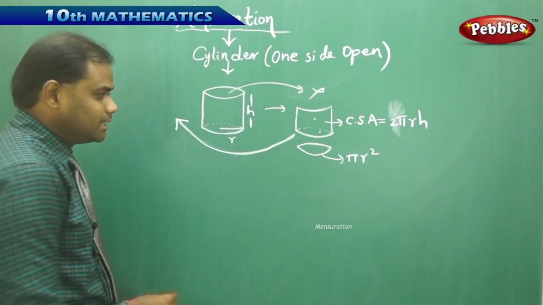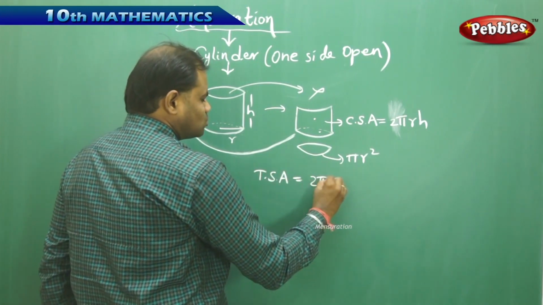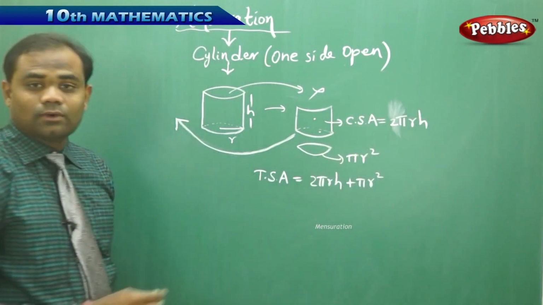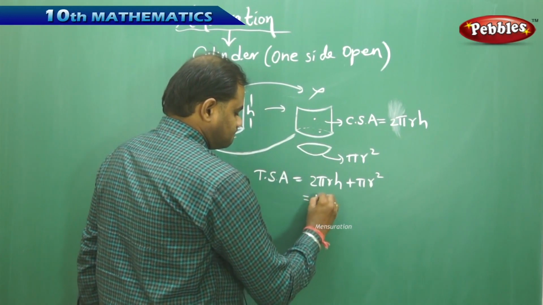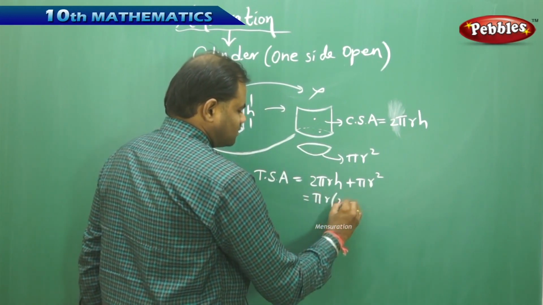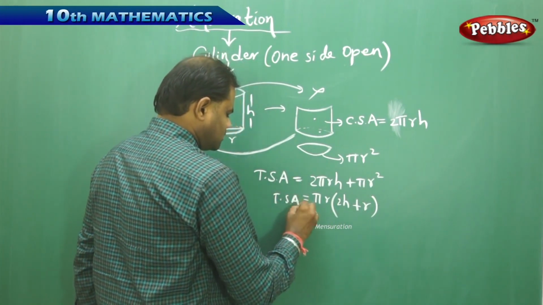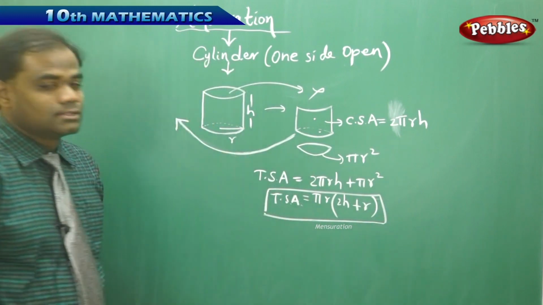Therefore, the TSA of an open cylinder is 2 pi r h plus pi r squared. To simplify this further, pi r into (2h plus r) is the total surface area of a one-sided open cylinder.